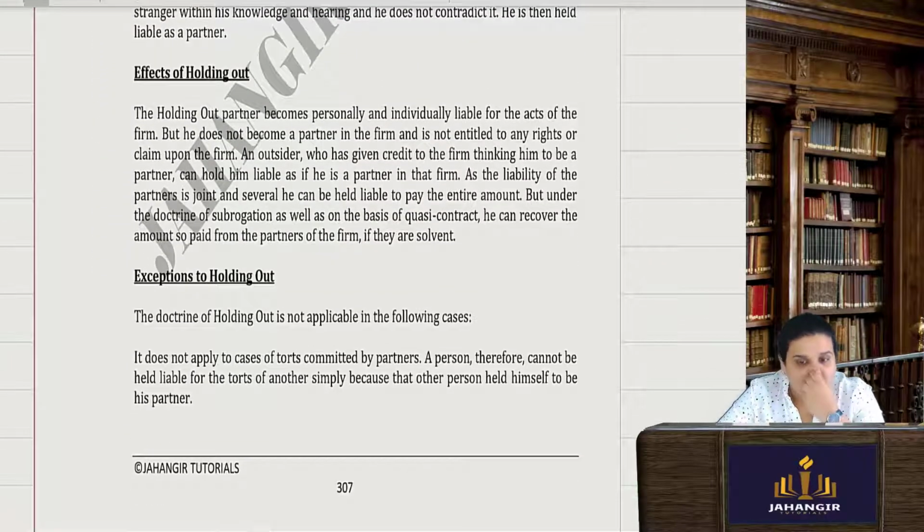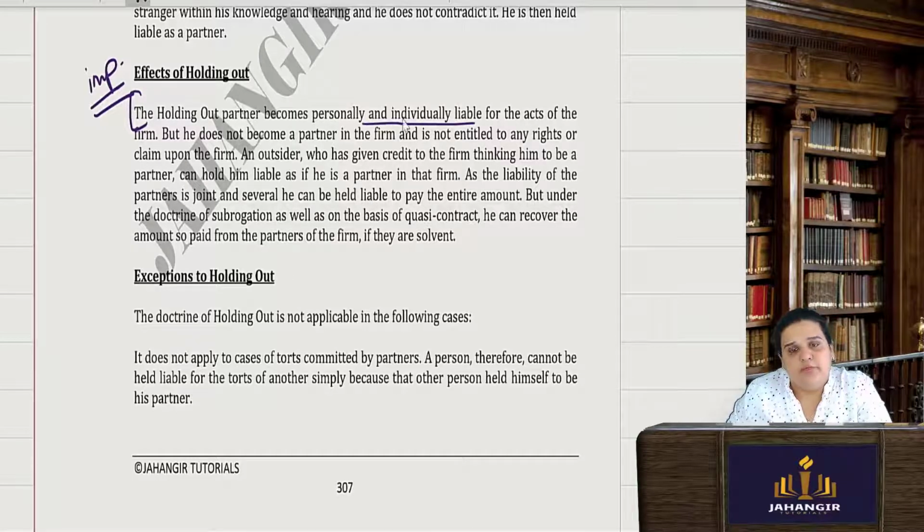Now, what is the effect of holding out? The holding out partner becomes personally and individually liable, immediately, for the acts of the firm. But he does not become a partner in the firm and therefore he is not entitled to any rights or claims upon the firm. Here, an outsider who has given credit to the firm, thinking him to be a partner, can hold him liable as if he was a partner of that firm.